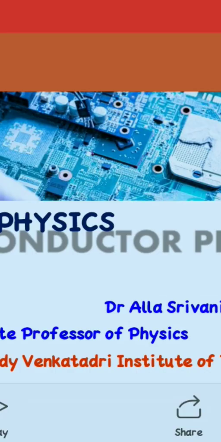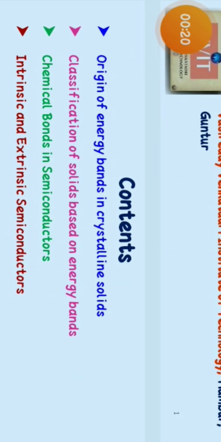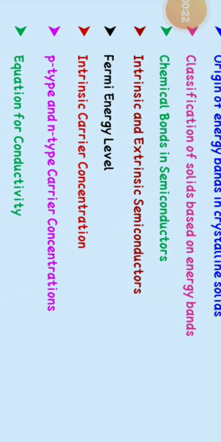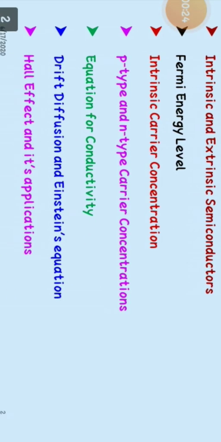Based on the electrical conductivity properties, solids are again classified into three types. They are conductors, insulators, and semiconductors. First, let us consider the properties of conductors. Conductors consist of a large number of free electrons, which are not strongly held towards the nucleus, which means they have a large number of free electrons in the outermost shell, which helps them to conduct electricity.